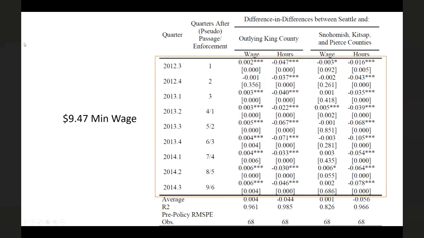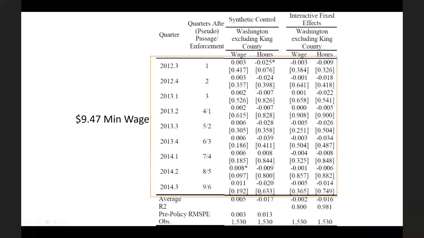And what they say is if you did a difference in difference using the rest of King County or the neighboring counties as a control group, you would find significant effects on both employment and wages from this fake non-existent minimum wage increase. But if you use their synthetic Seattle, you're going to find tiny, tiny effects that are not statistically significant. And so that's going to give us a little bit more confidence that when we see real effects later, this isn't just about Seattle and synthetic Seattle not being comparable.